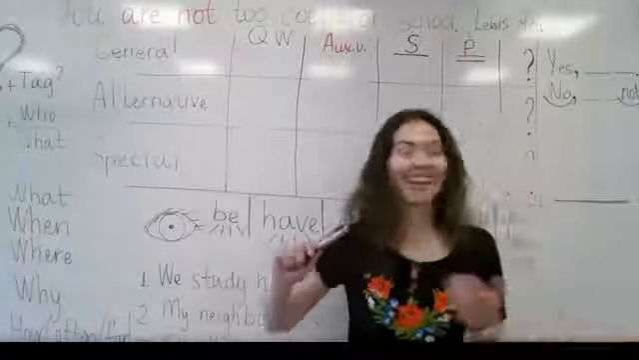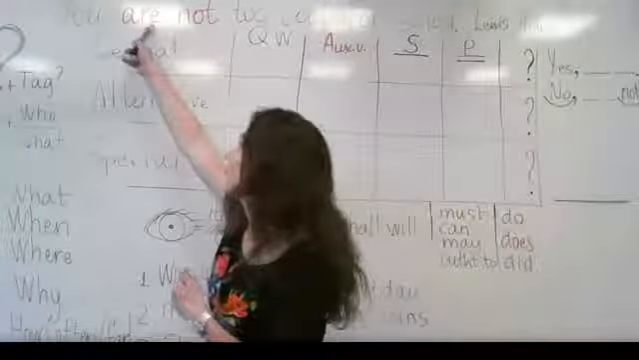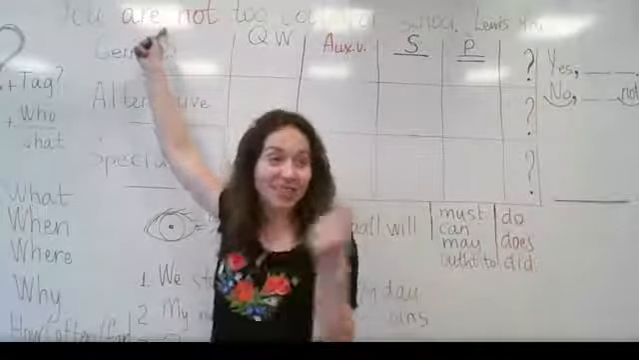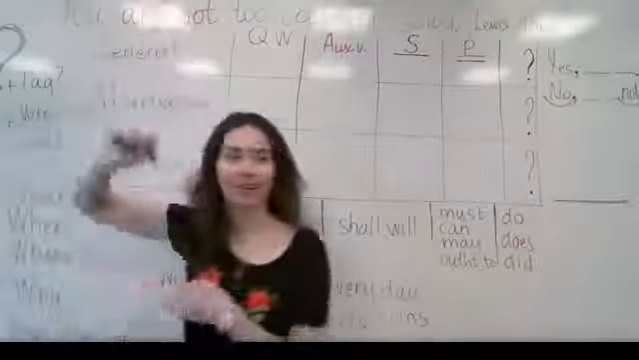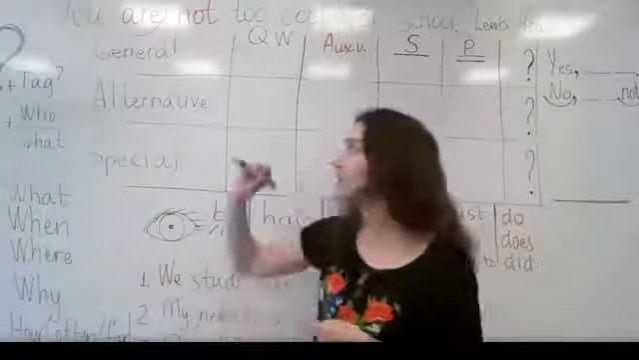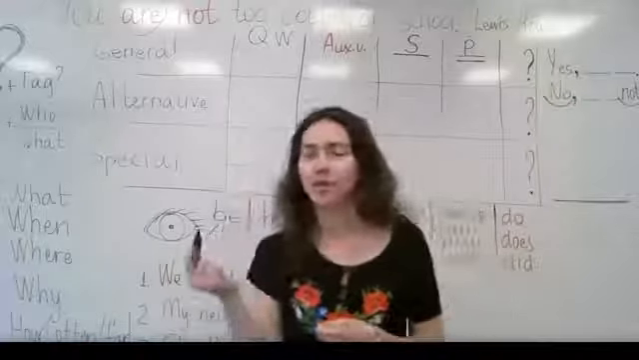Tell me. Be, you're right. This is the form of be. So we can use it. You're right. So you are not too cool for school. We have found this is the word we need. We're going to use it. How do we ask question now? What do we need to do to ask a question?